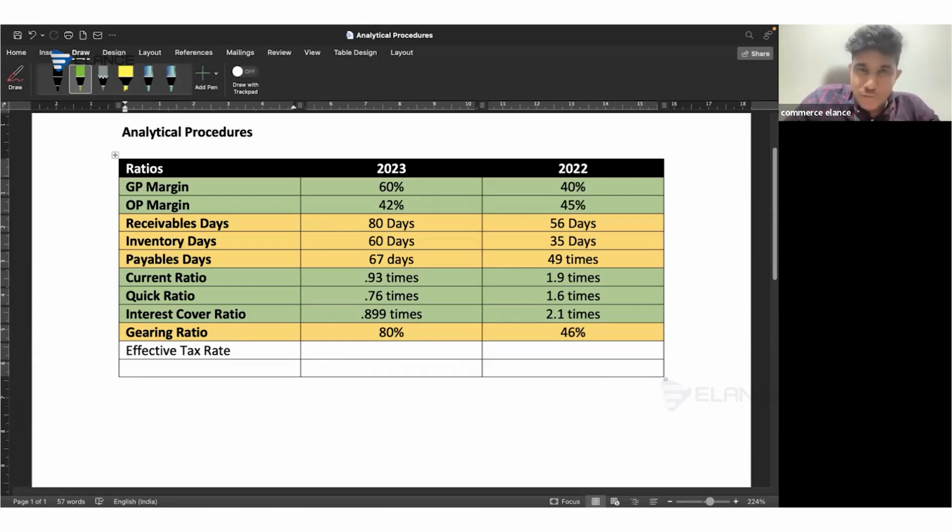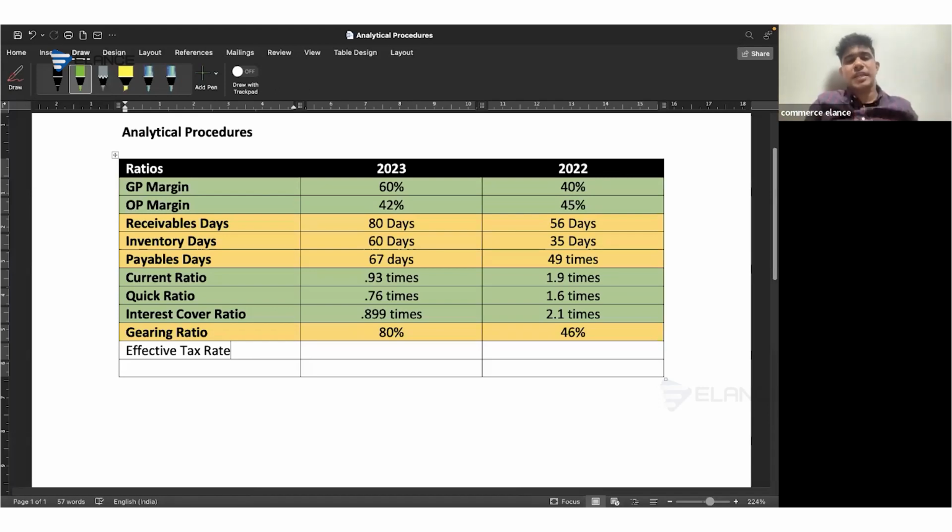So, this is not much applicable for AAA, but still you can make sure that if there is any point in relation to this, you can include the risk as well. Consider that if the gross profit margin and operating profit margin of the company are moving in the same direction, whether upward or downward, there won't be much risk.